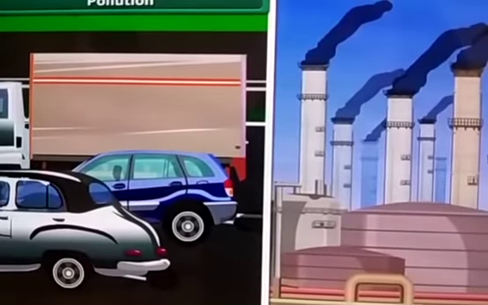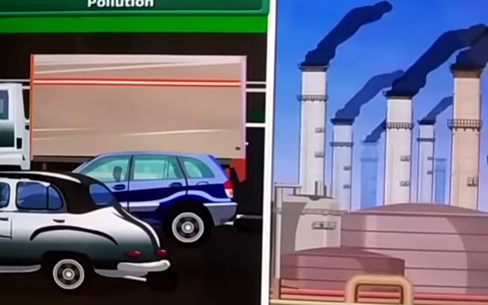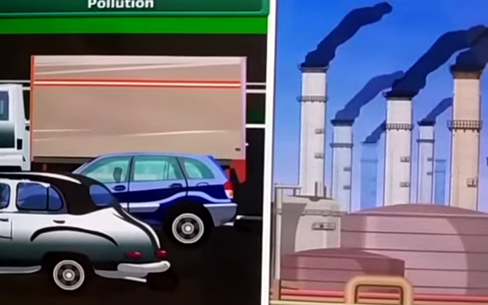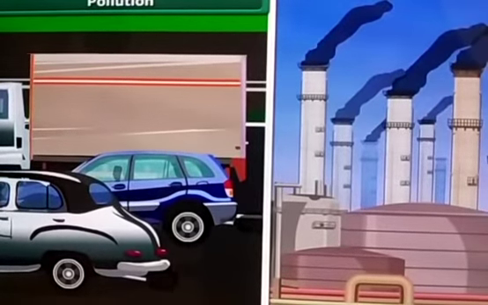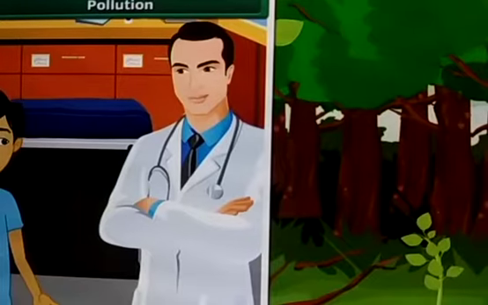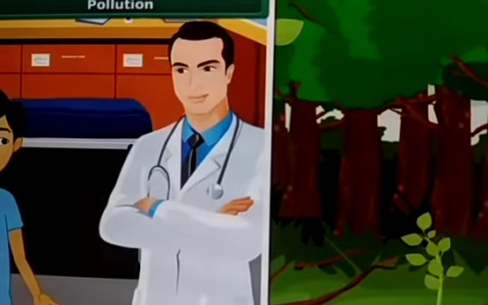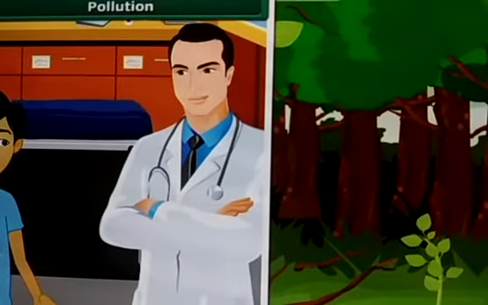Forest reduces air and noise pollution, okay? In the cities, you can see it is polluted. All the air is polluted through the smoke from the vehicles and the industries. But the forest gives us a clean atmosphere. Air pollution and noise pollution will not be found in the forest. But in the cities, we have much pollution. Because of pollution, we get many diseases, okay? If the plants are there, what happens? The pollution will be reduced.